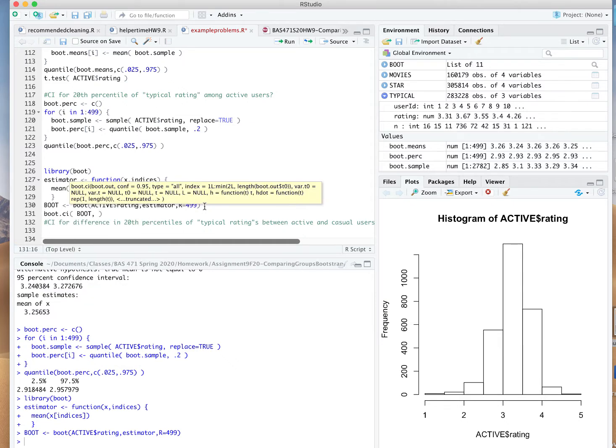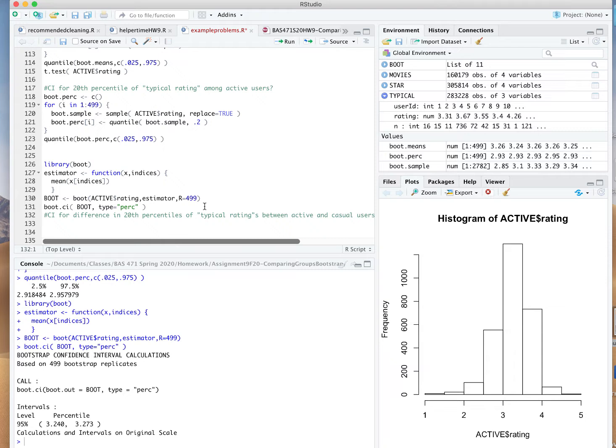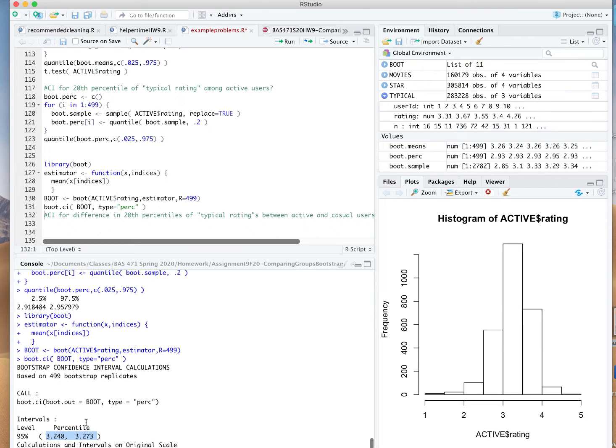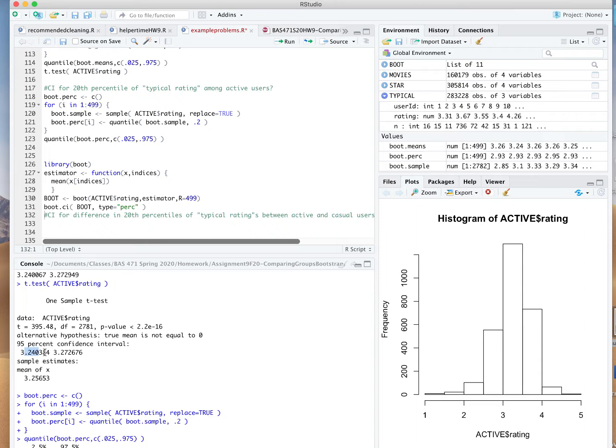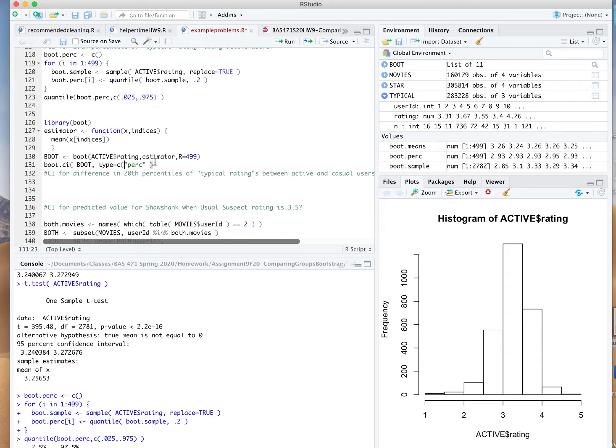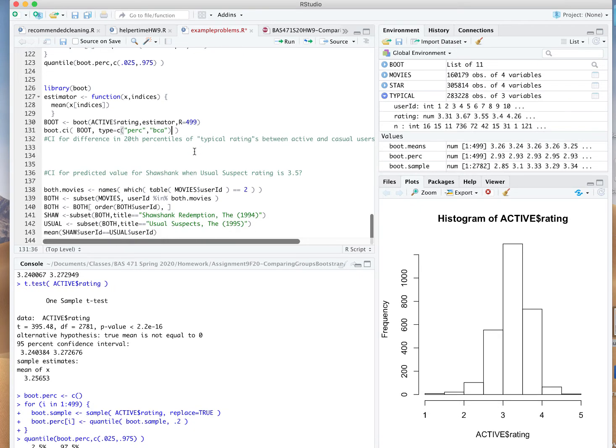First argument will be capital boot, and then type will be PERC in quotes for the percentile Bootstrap confidence interval, so 95% confident that the average of this probability distribution is somewhere between 3.24 and 3.273. This is what we measured back when we programmed it ourselves. And I can also ask for the BCA confidence interval just by adding in BCA in quotes here.